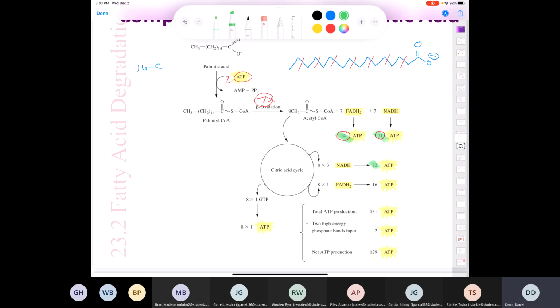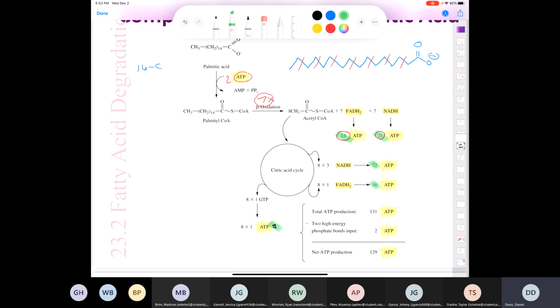We produce 1 FADH2. Each one of those is worth 2 ATPs, so 8 times 2 gives you 16. You produce 1 GTP. That has just the value of an ATP, so that gives you 8 ATP. So we produce 8 ATP there. I'll highlight it in green to keep track.